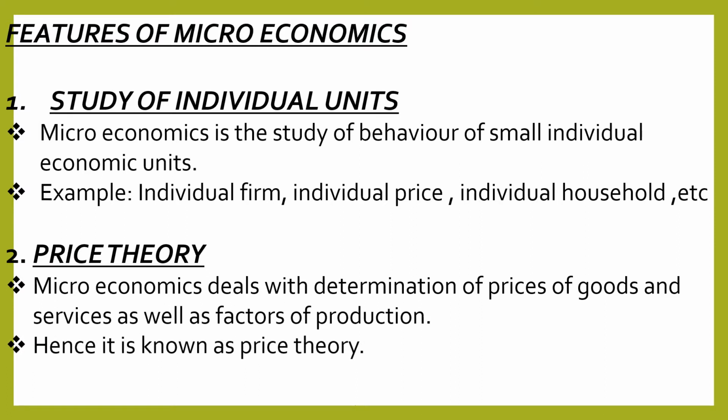And because of that contribution, they receive rewards in the form of rent, wages, interest and profits. Microeconomics deals with the determination of such rewards, that is the factor price, and the determination of price of goods and services. Hence, it is known as price theory.